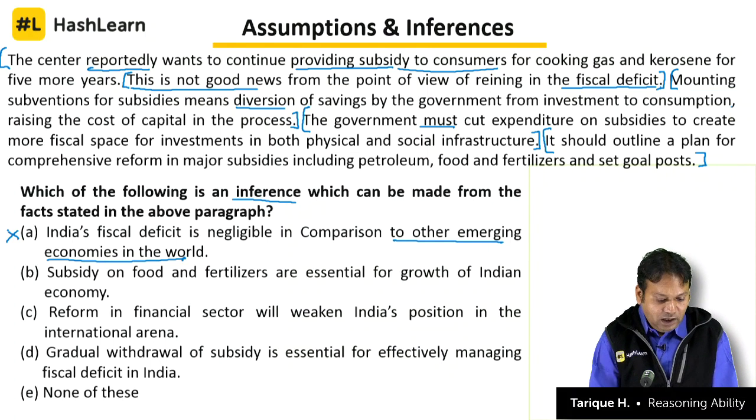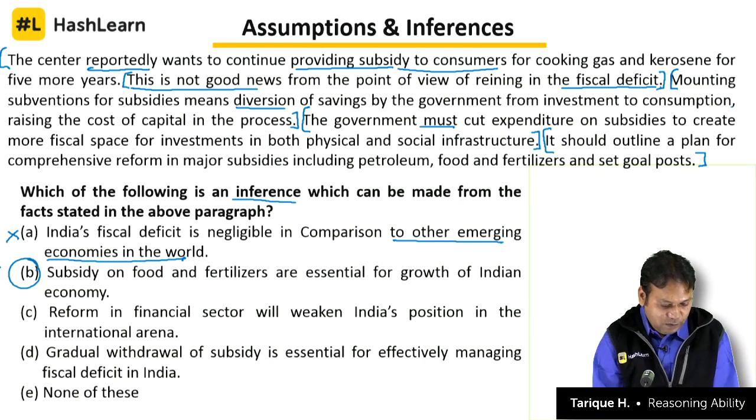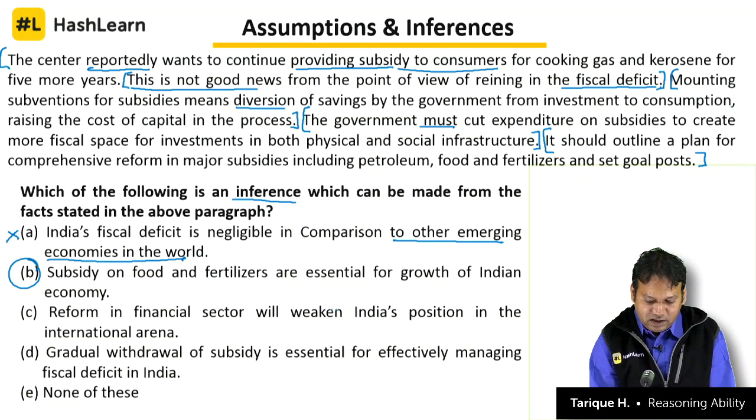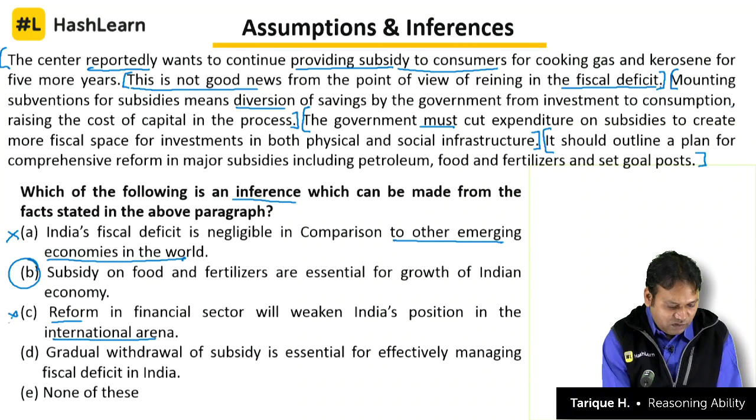Subsidy on food and fertilizers are essential for growth of the Indian economy. Okay. Now nowhere is this definitely mentioned here. We have food and fertilizers in the last part, and this is not something that is very essential. Otherwise, the author would not be saying that the government should remove subsidies on food, fertilizer, and all those things. So B is a doubtful scenario. Reform in the financial sector will weaken India's position in the international arena. Again, we are not talking about reform. We are not talking about the international arena. This is out of context here.